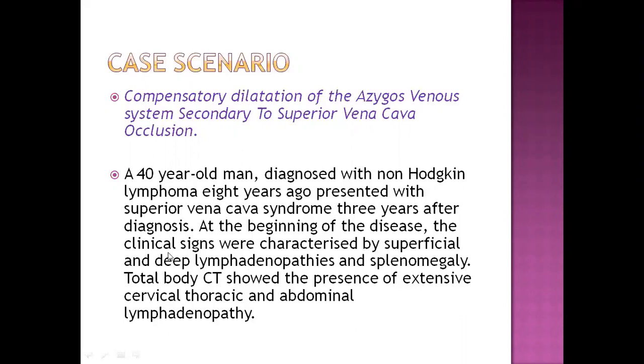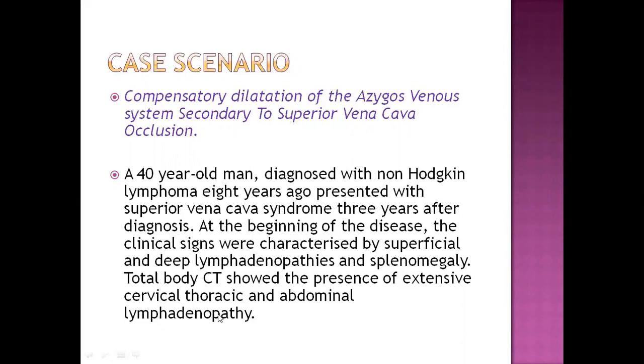At the beginning of the disease, the clinical signs were characterized by superficial and deep lymphadenopathies and splenomegaly. Total body CTs showed the presence of extensive cervical, thoracic, and abdominal lymphadenopathy. Maybe this case will help you recollect what you have studied in superior mediastinal syndrome, where you see the structures in the superior mediastinum. If there are any cancers, they will compress the nearby structures, like the superior vena cava, and the structures coming from the arch of aorta, trachea, and esophagus.